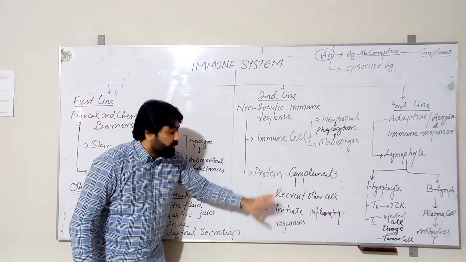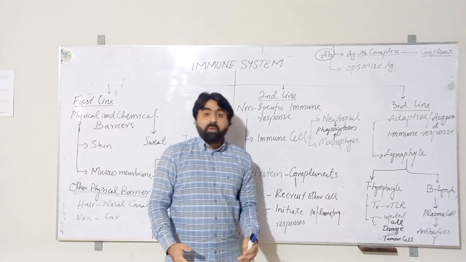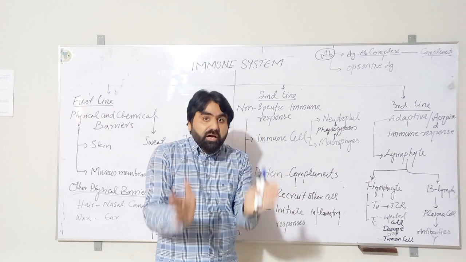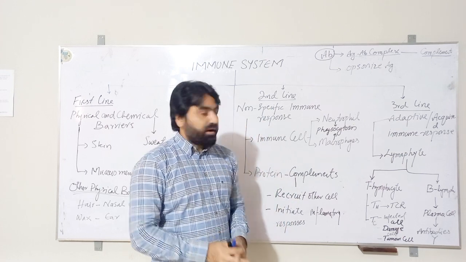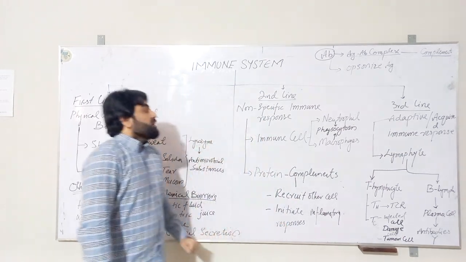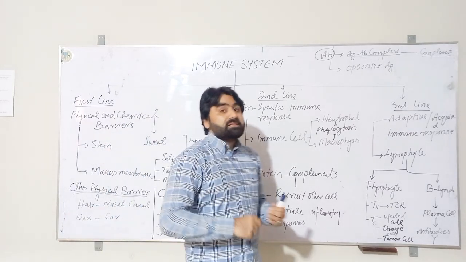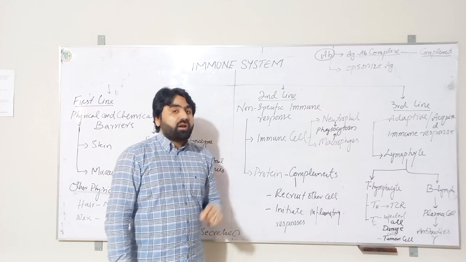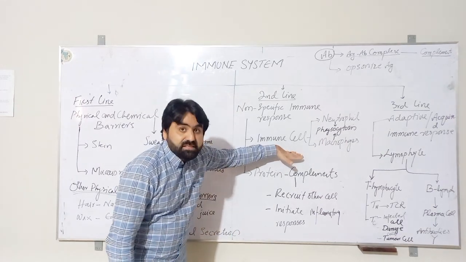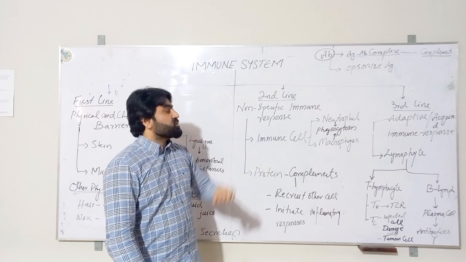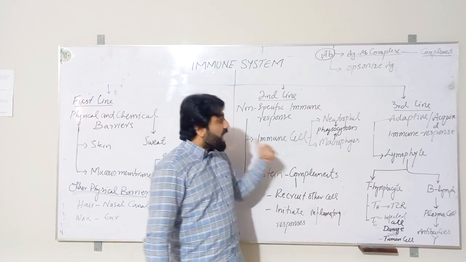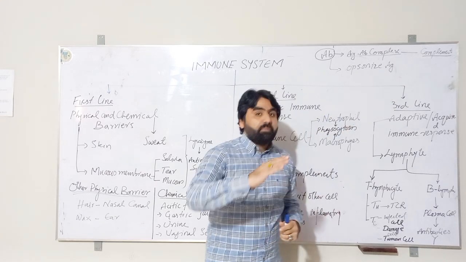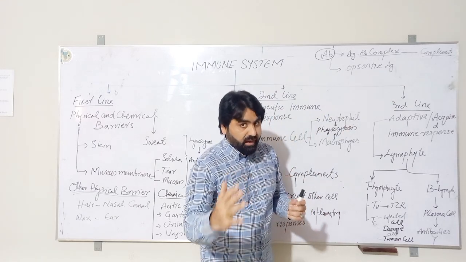Finally, these complements also initiate an inflammatory response against the foreign invader in order to curb its attack at this stage. So at the second stage, when the immune system realizes that we are not able to kill the foreign invader by using these tools of microorganisms, then they also initiate the third line of defense in order to eliminate or kill the foreign invader.